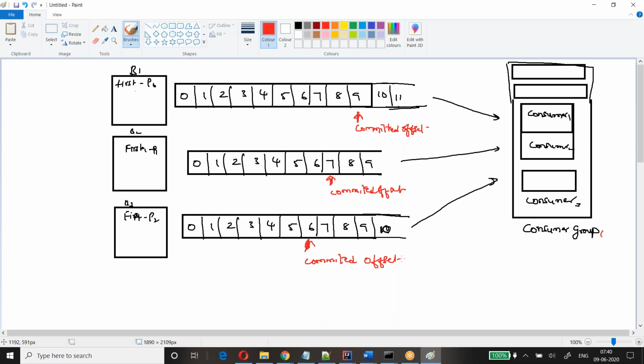Yeah. Let's see an example. So theory is actually boring, so let's see an example. One second.